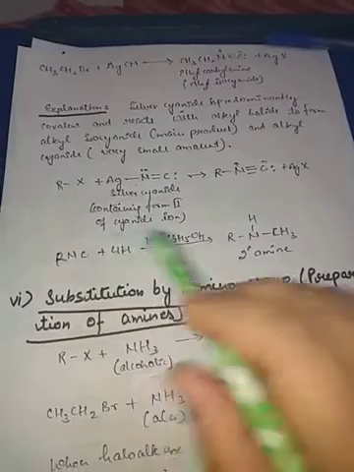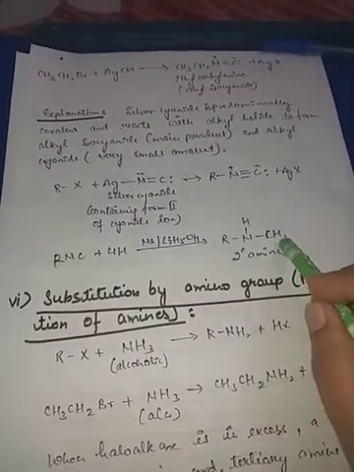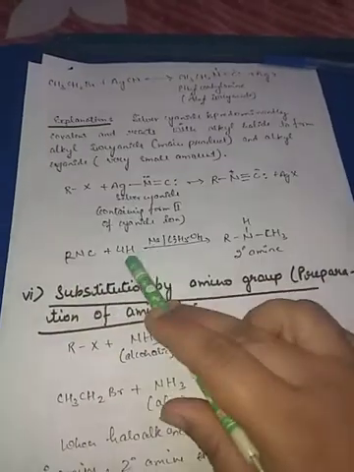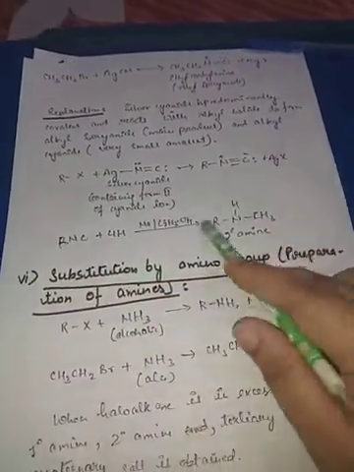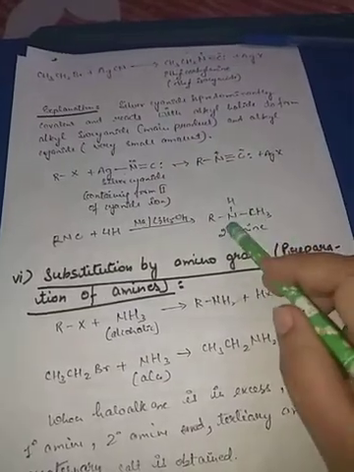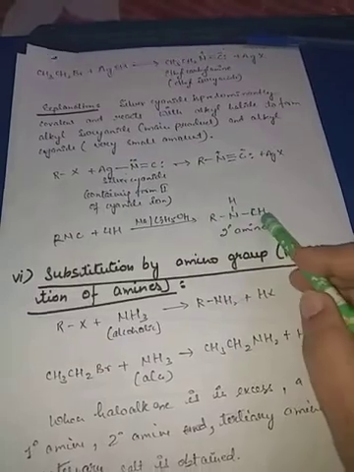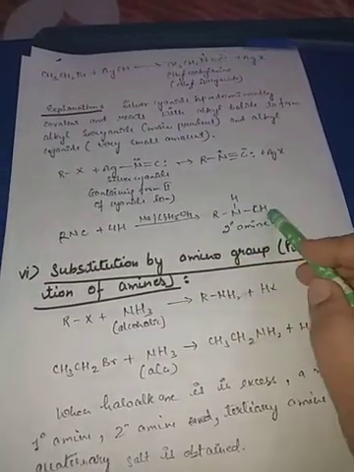This carbon will change into this CH3, NH, and 4 hydrogens will be attached here like this, and we will get the secondary amine, where nitrogen is in between and 2 carbons are attached to it. This is the secondary amine.